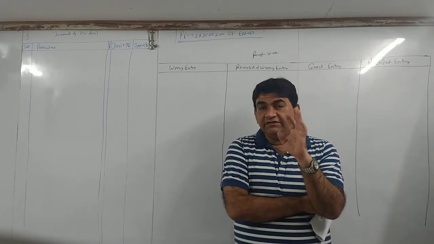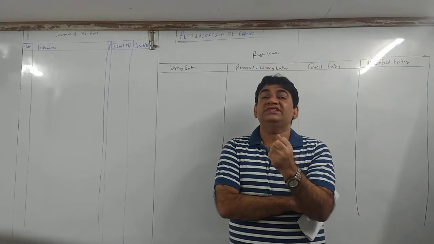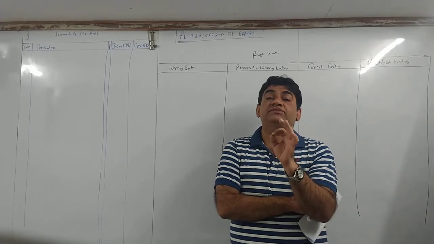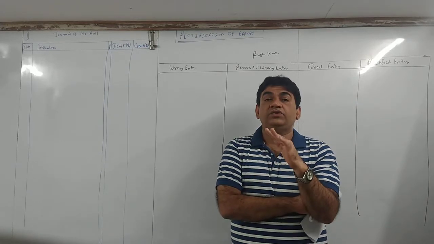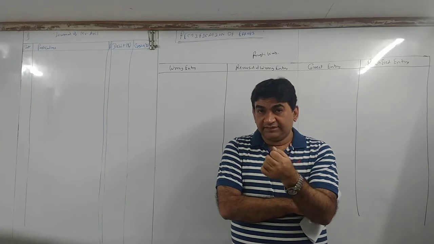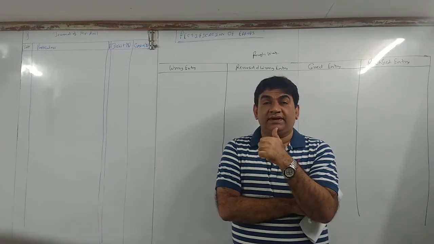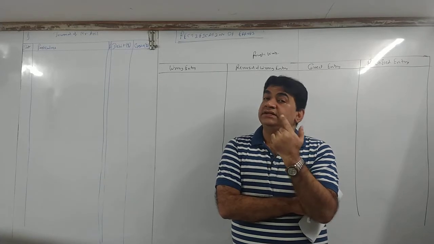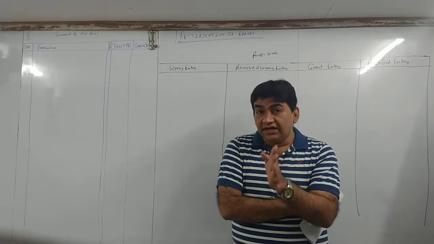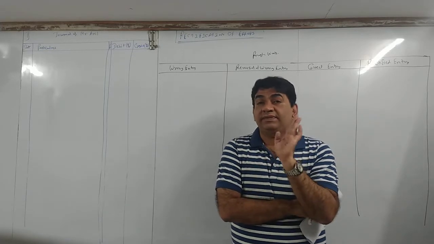Second part, very few colleges do, but it is important. The reason is because if you do the second part, automatically the third part, which is the most important part, becomes much easier. So we are going to do all the three parts. I'll tell you what are the three parts. In the first case, the mistakes are rectified before the trial balance is prepared. Even in the second case, mistakes are rectified before the trial balance is prepared. And in the third case, the mistakes will be rectified after trial balance is prepared.